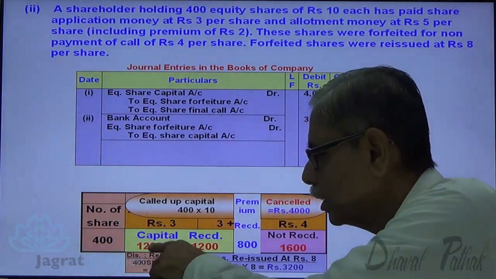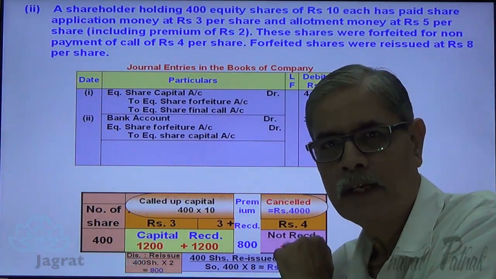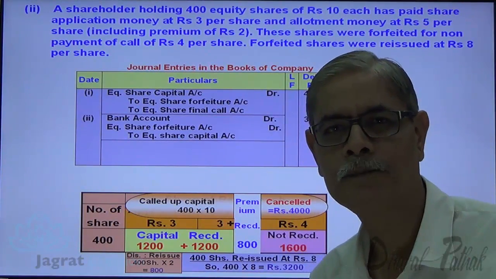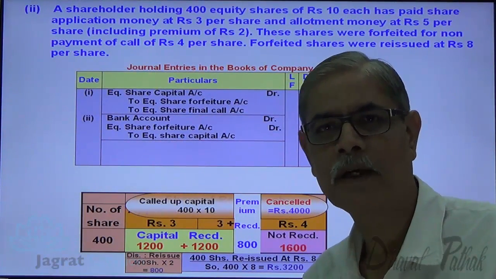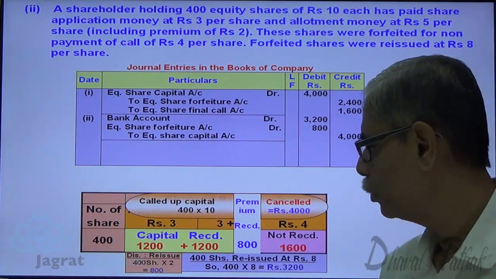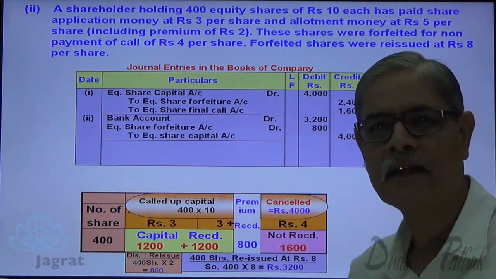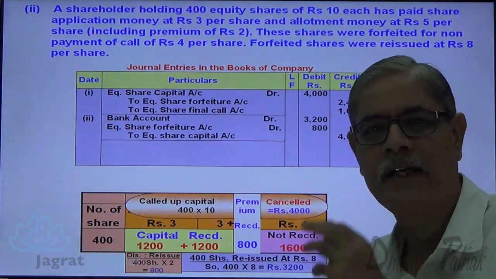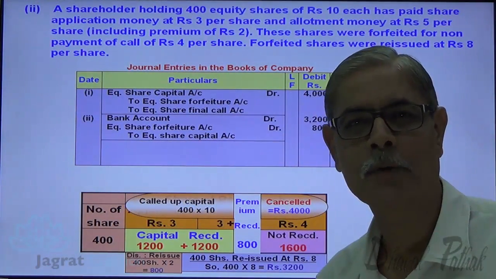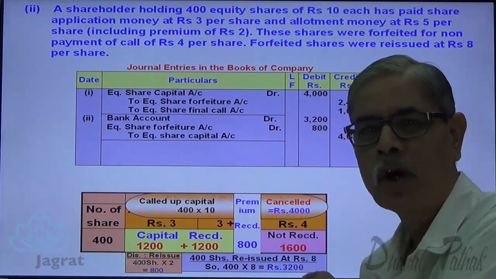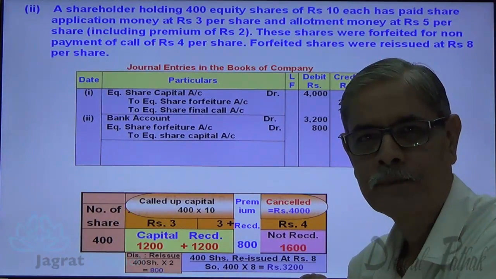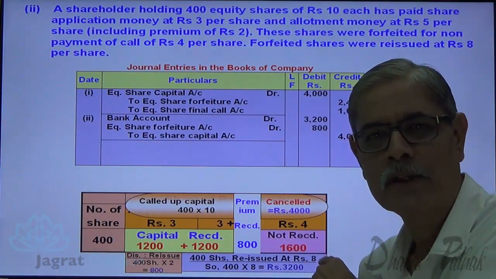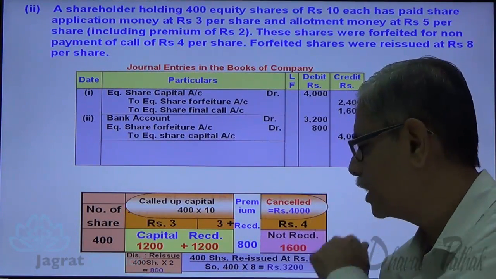Now 1,200 plus 1,200, 2,400. From that, concession discount granted 800. Difference is transferred to which account? Capital reserve. The other way to explain: why you received 3,200 on reissue, because you could not receive 1,600 on original allotment. The reason you got this 3,200 is the non-recovery of 1,600.